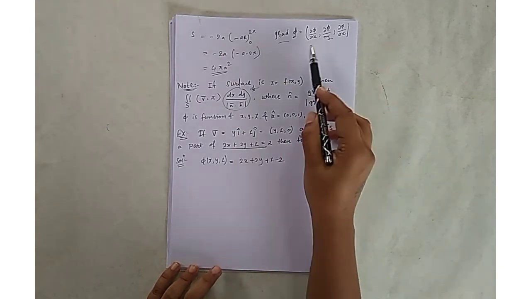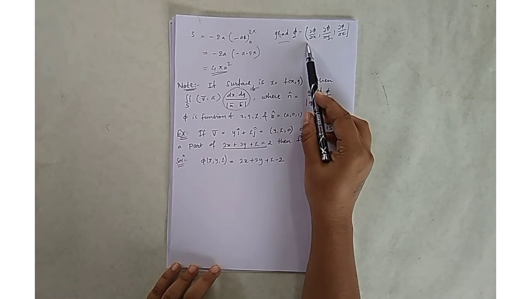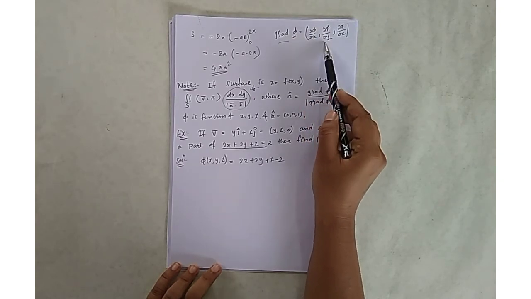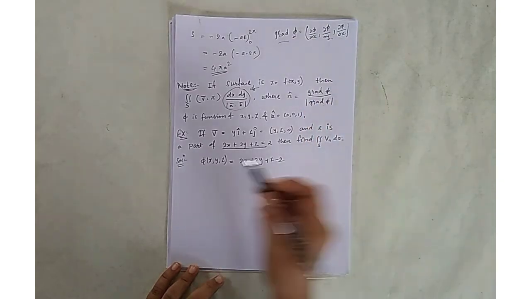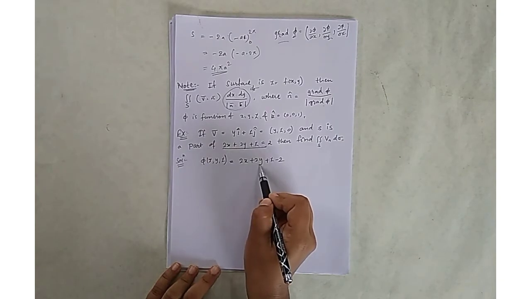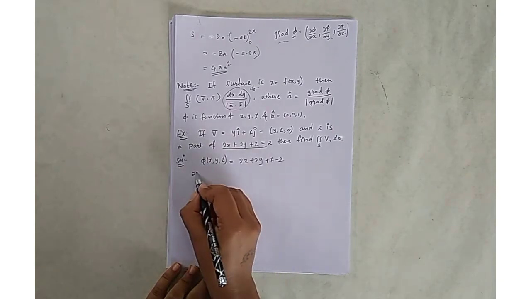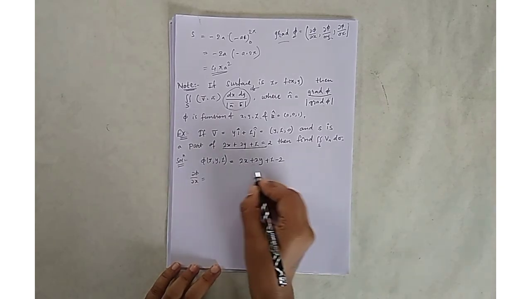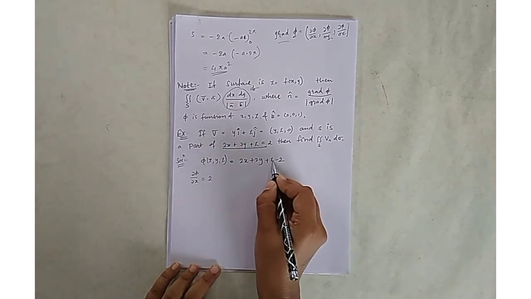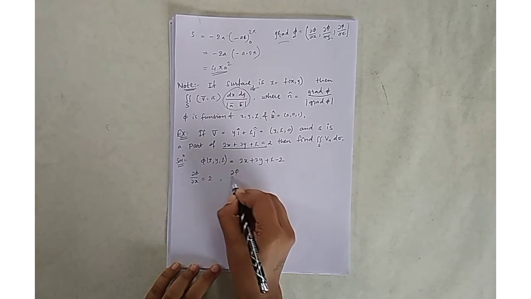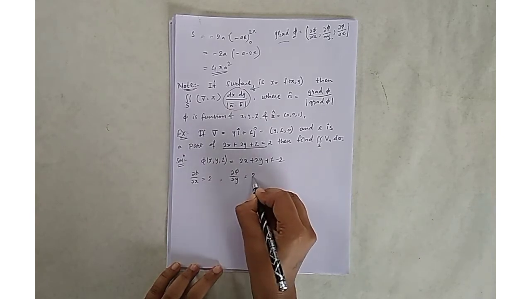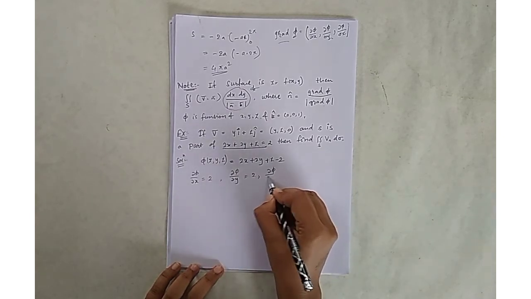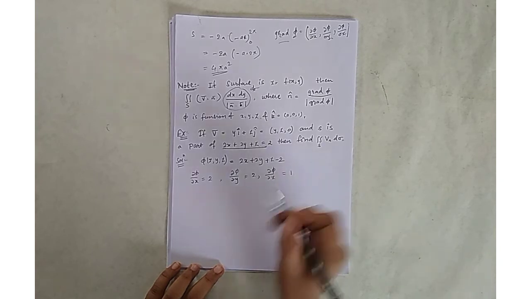For that we have to find the value of del phi by del x, del phi by del y, and del phi by del z. So phi is this, and del phi by del x is the derivative of this, that is only 2, the others 0. Del phi by del y is also 2, and del phi by del z is plus 1.